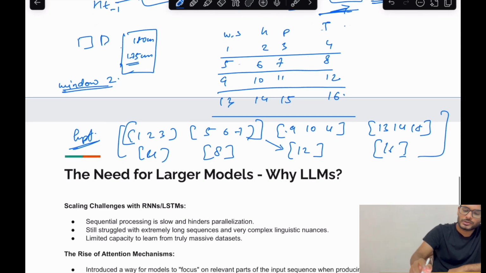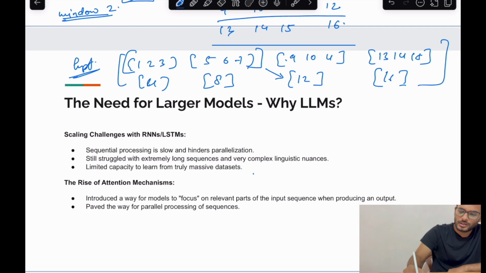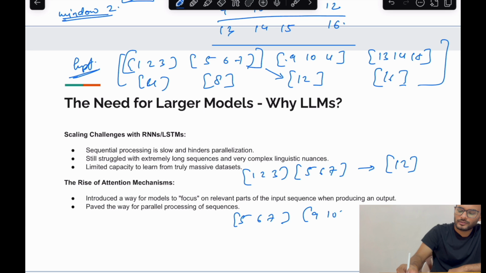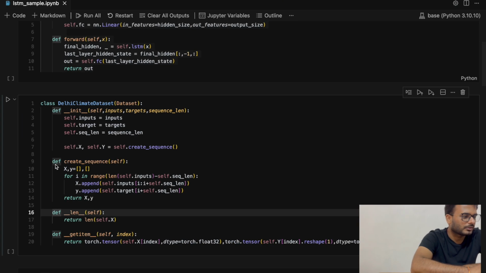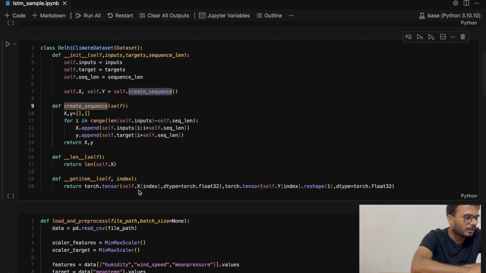Then our data set will become something like this: 1, 2, 3, 5, 6, 7. For this the prediction should be 12. The second will be 5, 6, 7, 9, 10, 11, and for it the prediction will be 16, and so on. So this is how the dataset preparation for LSTMs is done. This is what it is doing in create sequence.